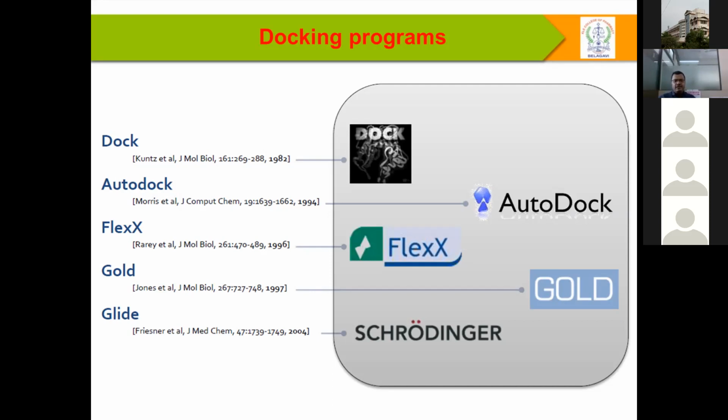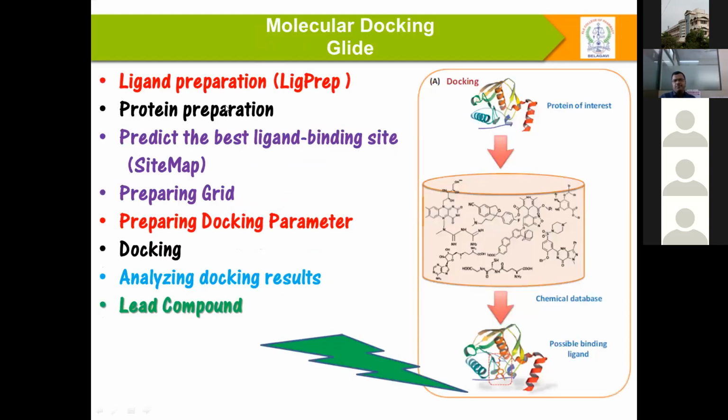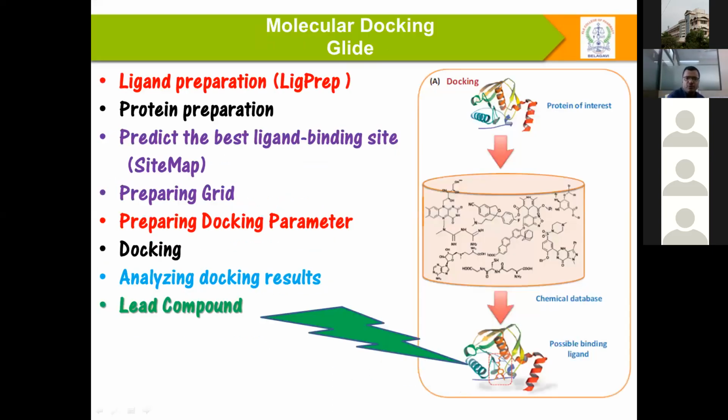Even if you look at how we do a docking program, it starts with ligand preparation. If I give the example of the Schrodinger Glide module, we do ligand preparation using LigPrep, and protein preparation using the Protein Preparation Wizard.